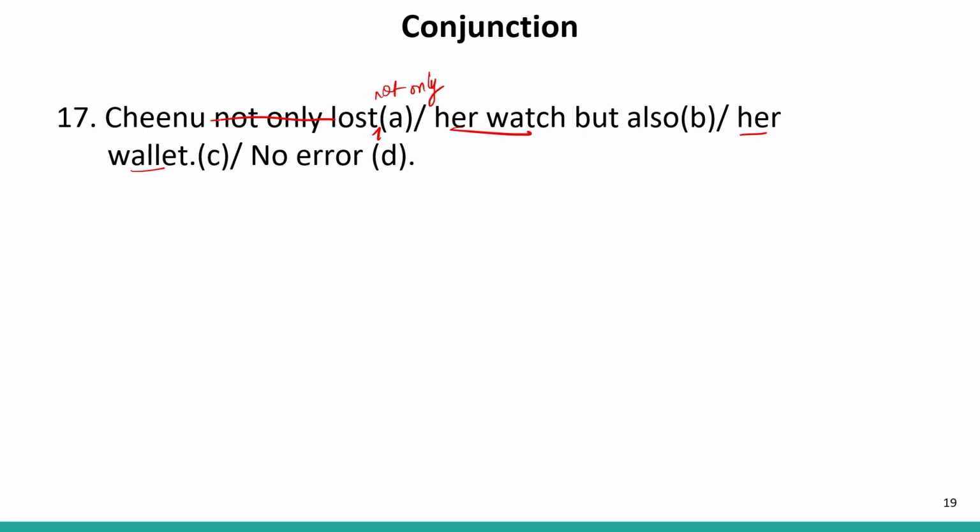So the correct sentence will be: Chinu lost not only her watch but also her wallet. So our answer is A, because not only, which is misplaced, is written in part A, and it can be corrected in part A only.